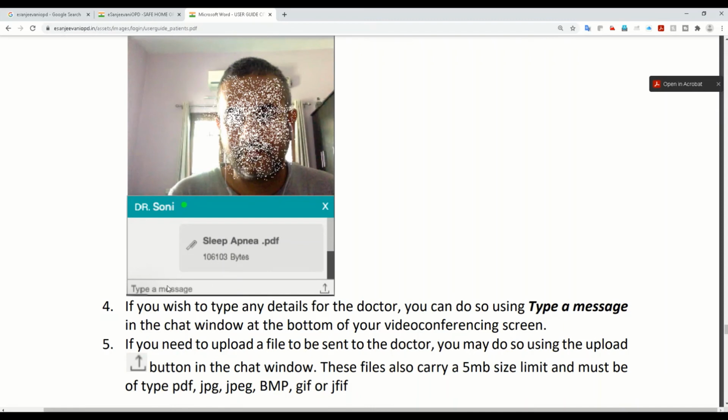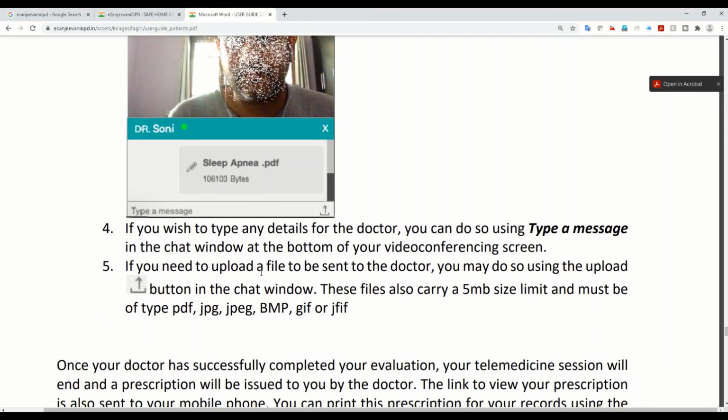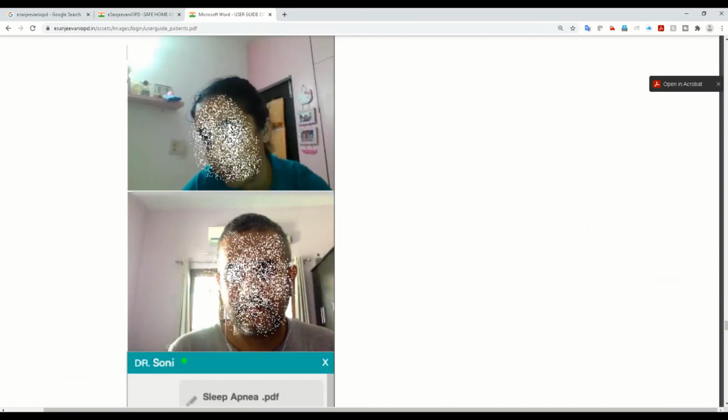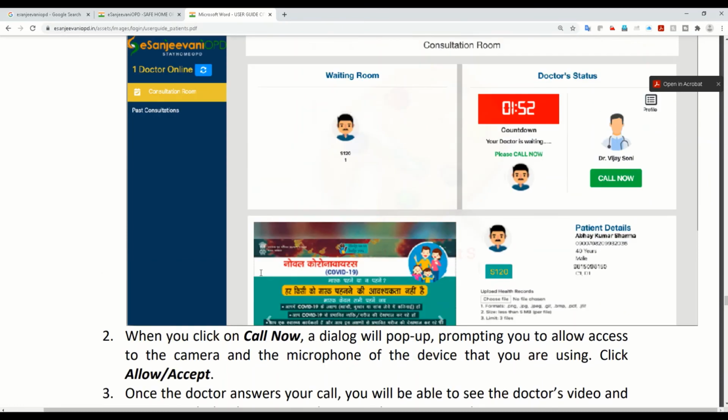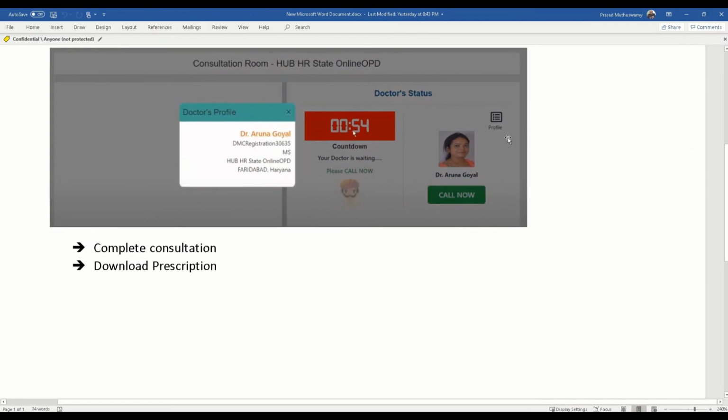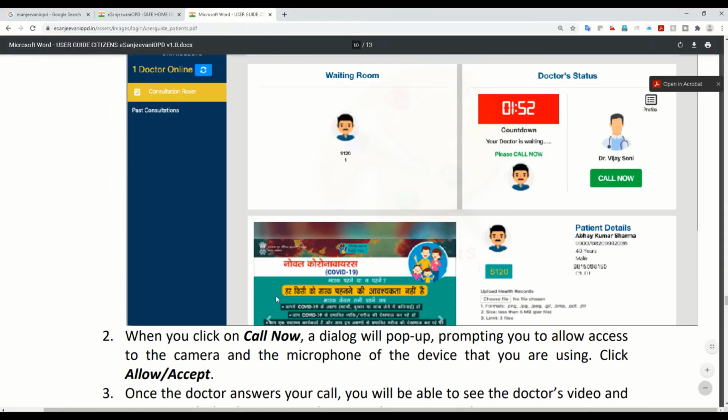During the video call also, you can chat. In case the quality of the sound has some issues, then you can type here and you can attach your documents also. So that is also 3 places where you can attach your documents. So this is how the consultation will happen. And again here, if you want to see the doctor's profile also, I have a sample here. You can click the profile button here to see the doctor details, like what specialty the doctor is.